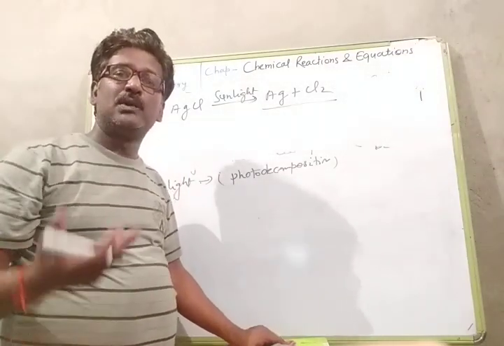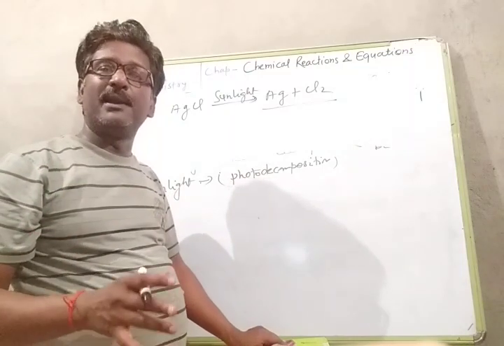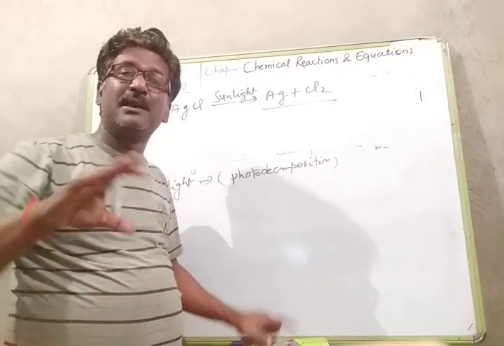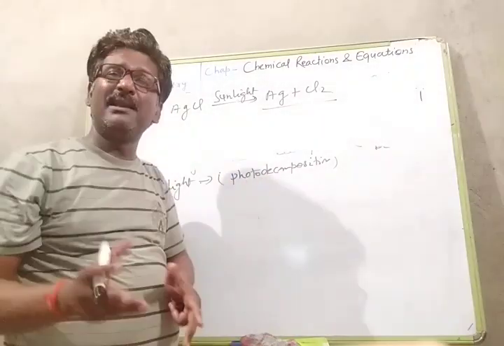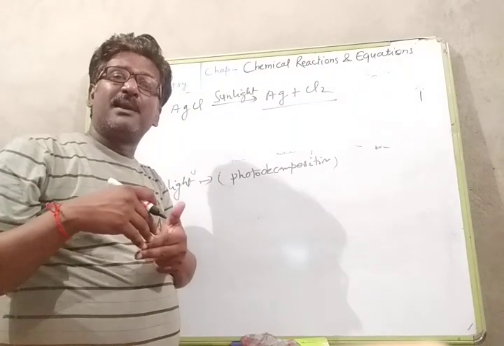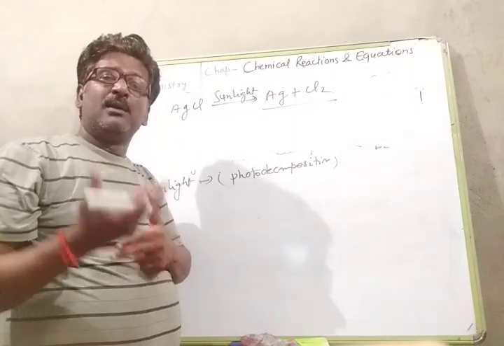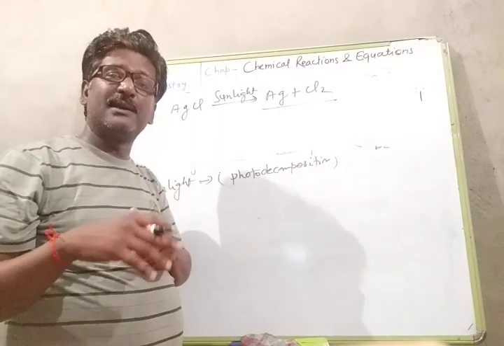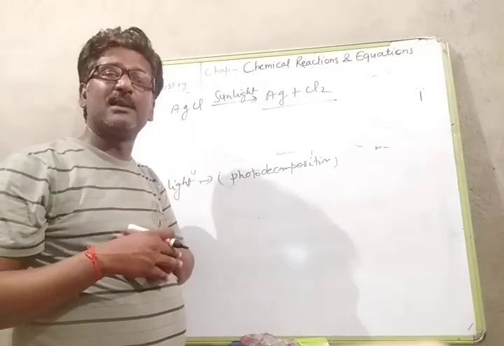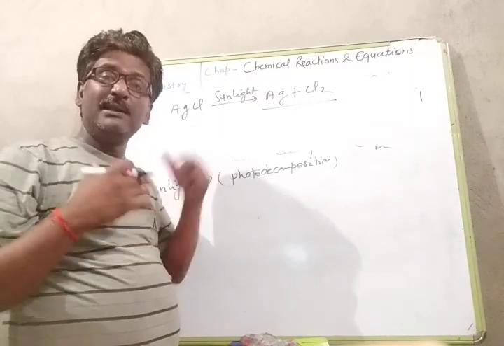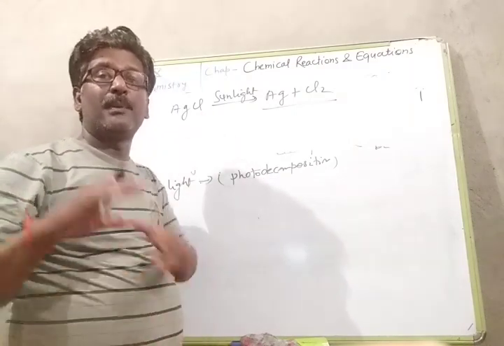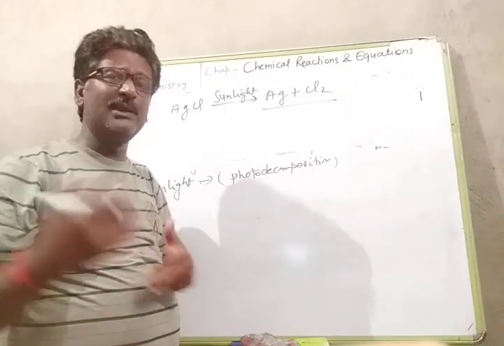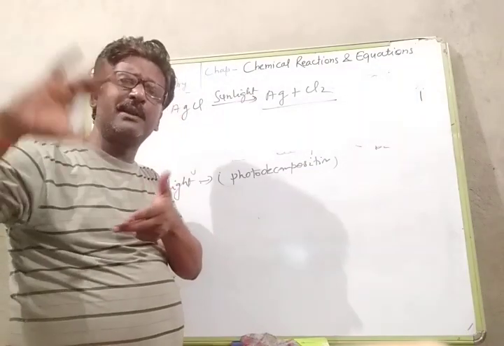So in today's class, we covered two types of chemical reaction, combination reaction and decomposition reaction. In types of chemical reaction, I have discussed these two types. This decomposition reaction is very important for the board examination. Surely one question is generally asked from this topic, so keep it in mind. Thank you. The remaining I will discuss in the next class.